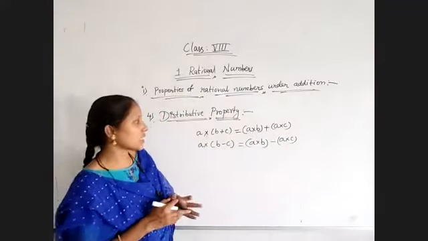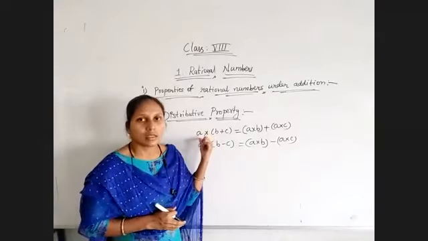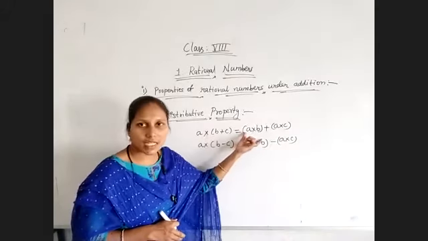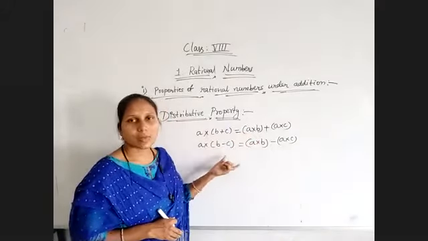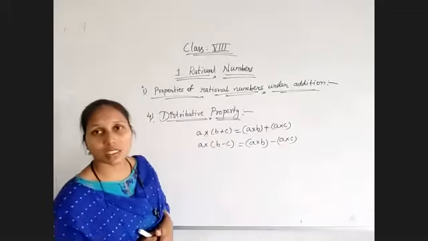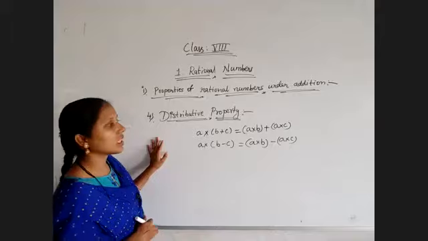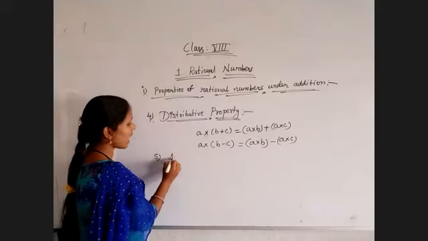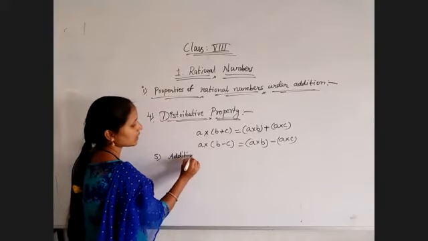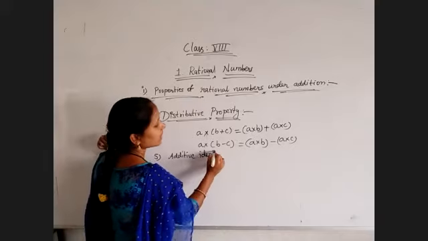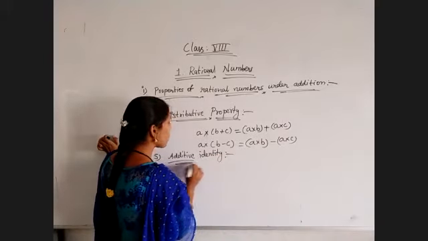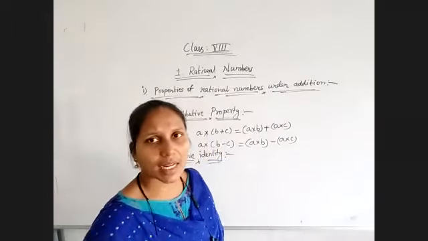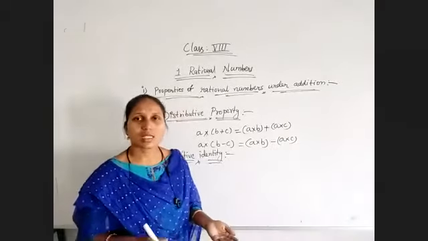So the distributive property states that A is distributed over two different numbers, B and C, using addition. We can use subtraction also, and we use the distributive property in so many situations. Now coming to the next properties, the identity properties: additive identity and multiplicative identity. Additive identity: first of all, what is meant by an identity element? An identity element means that if you are adding it to anything, the result will not change.